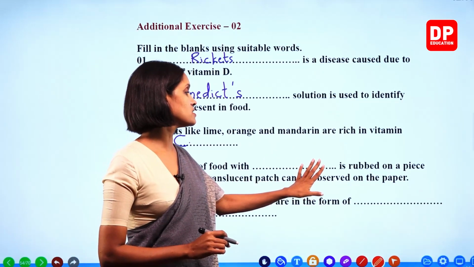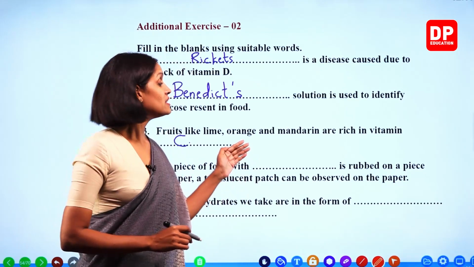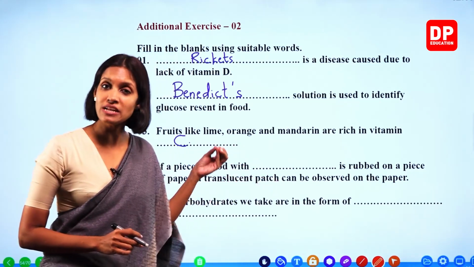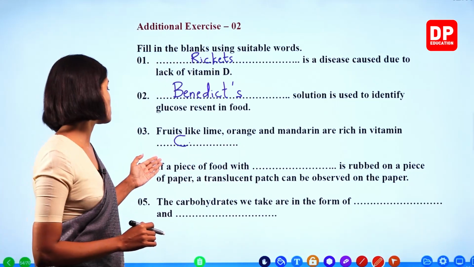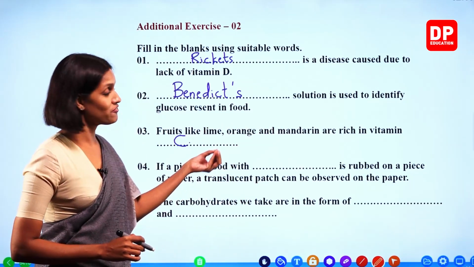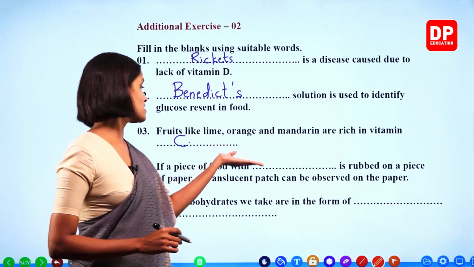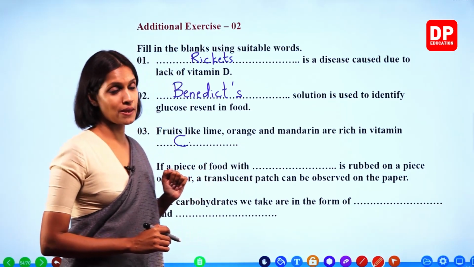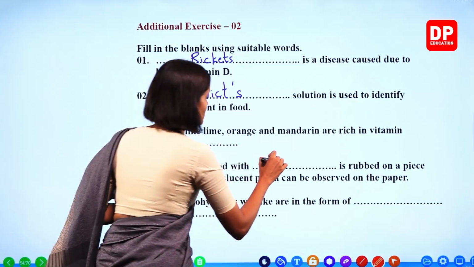If a piece of food with blank is rubbed on a piece of paper, a translucent patch can be observed on the paper. This test was done to identify lipids in the lab, okay? So, if a piece of food with lipids is rubbed, you can see a translucent oil patch on the paper, okay? Piece of food with lipids.